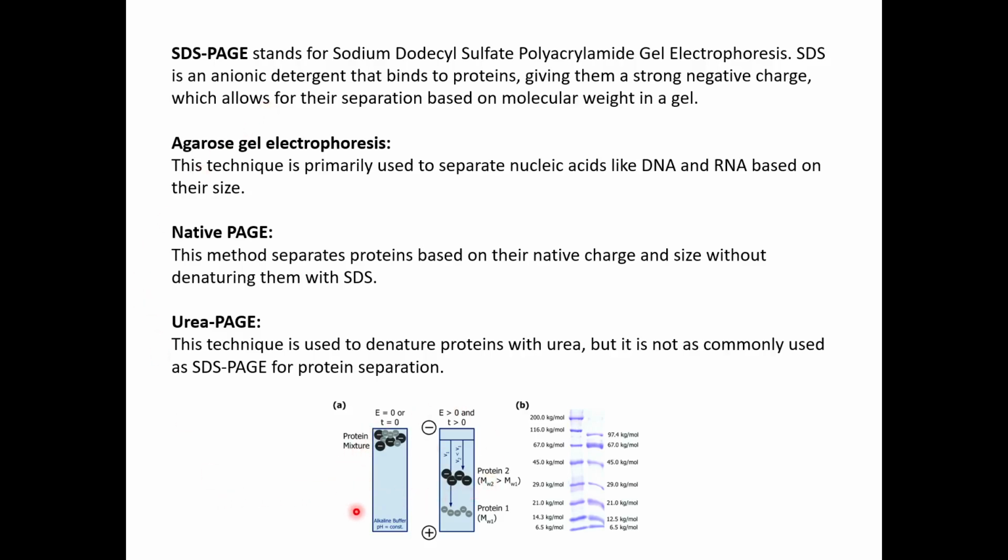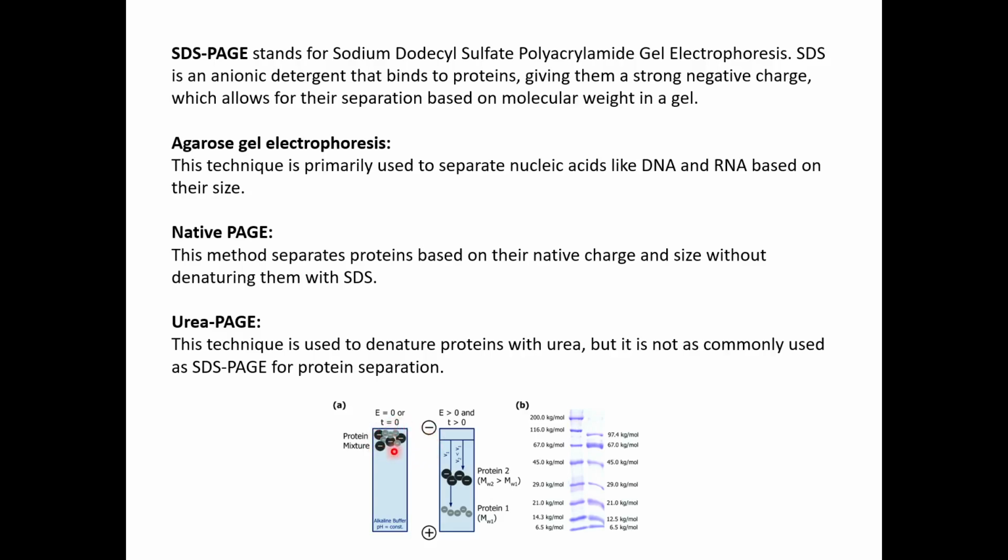Here we can see initially your proteins will be in a mixture like this, with all the sizes randomly present in the sample solution. Once you apply an electric field and start running your gel, all the proteins are imparted with negative charge in case of SDS-PAGE.